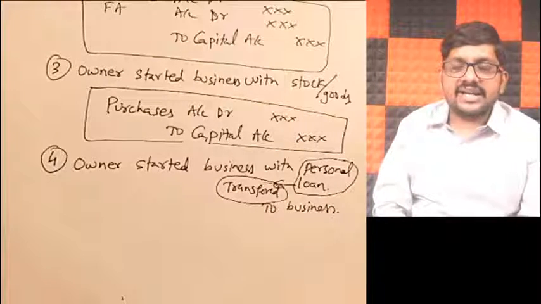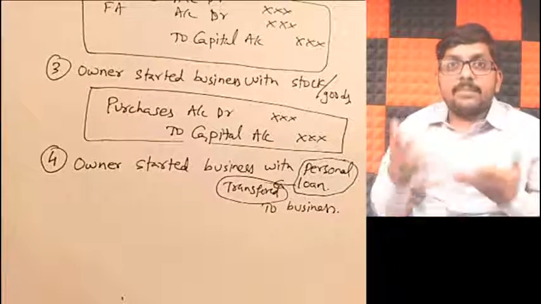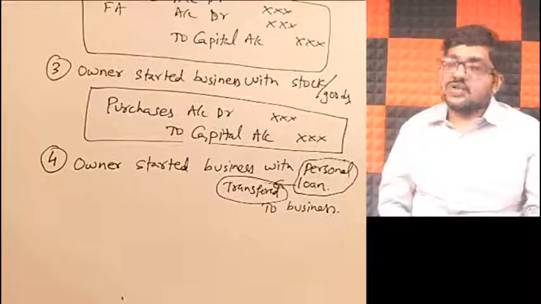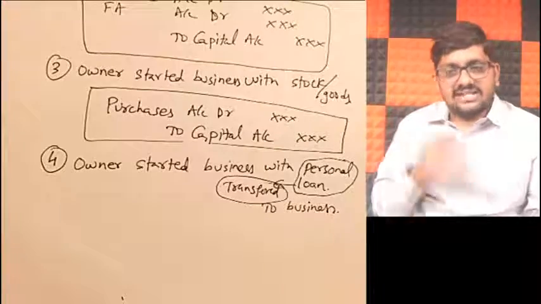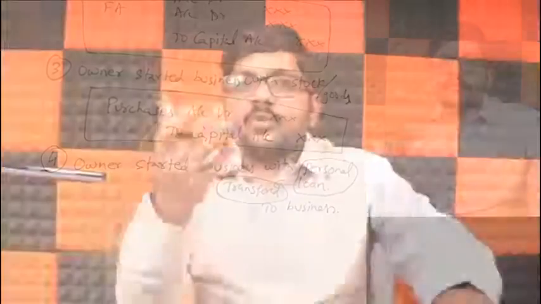In that case, we are taking up his liability. So obviously his capital will decrease. When I take your liability, say for example, friends, I have to pay you money. Now, instead of paying you, you told me to pay somebody else.